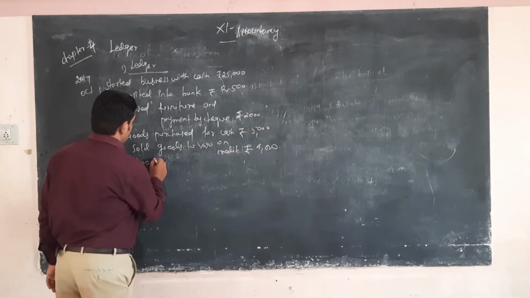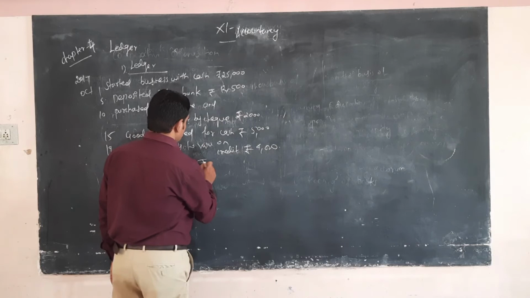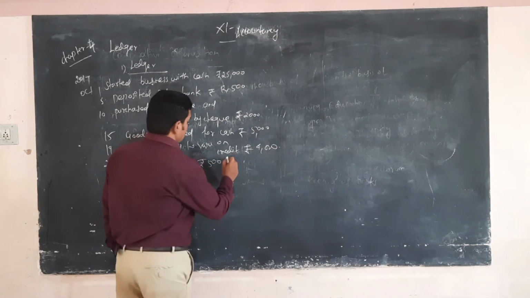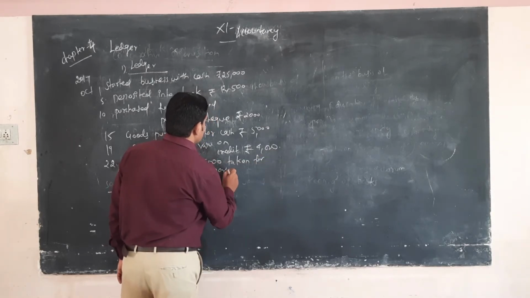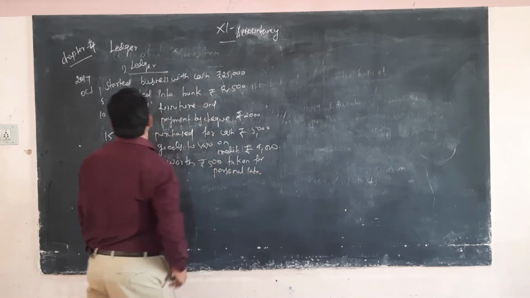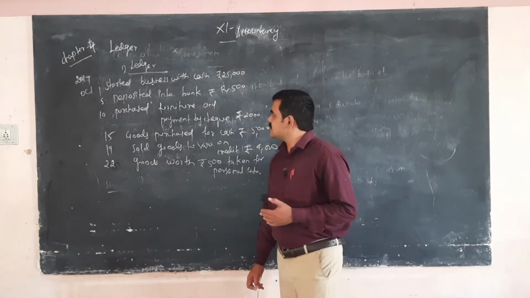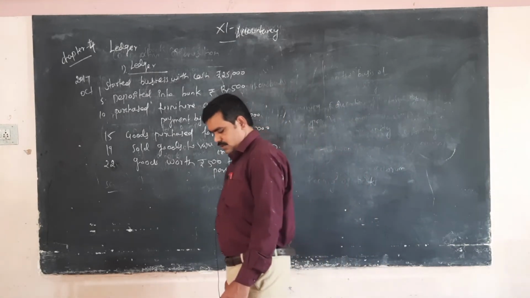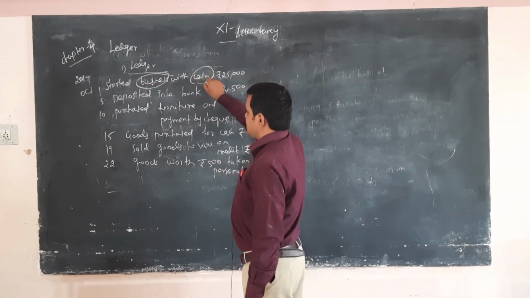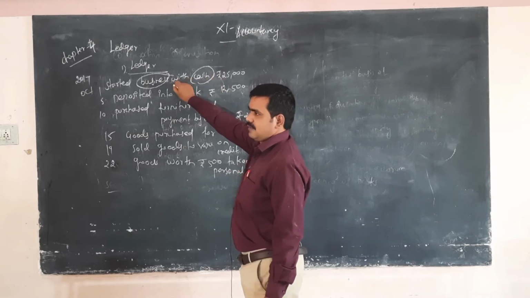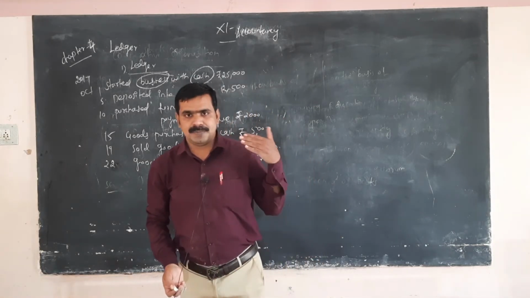Goods worth rupees 500 taken for personal use. So the first entry, started business with cash rupees 25,000. Business means capital. The cash comes in, so cash account is a real account. The business means capital, that is a personal account.